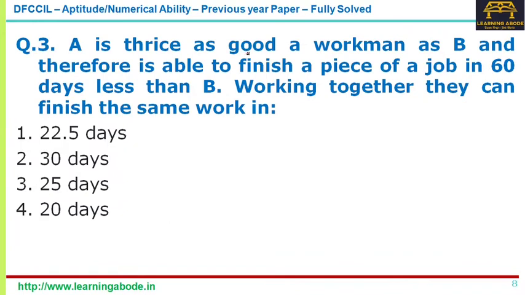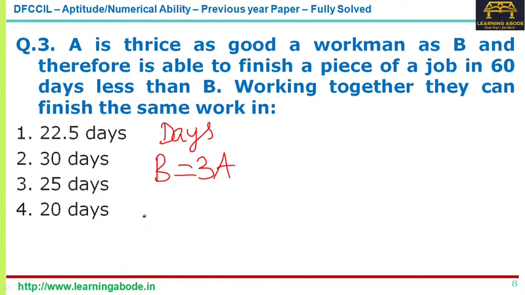The third question is a time and work question. A is thrice as good a workman as B, which means in terms of number of days, B takes 3 times the number of days.